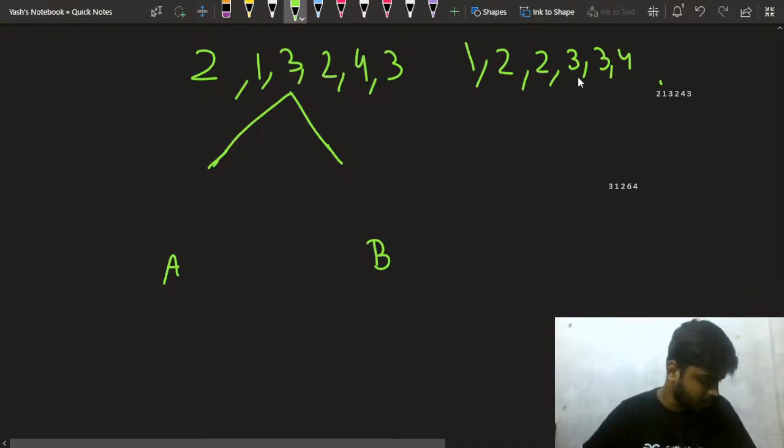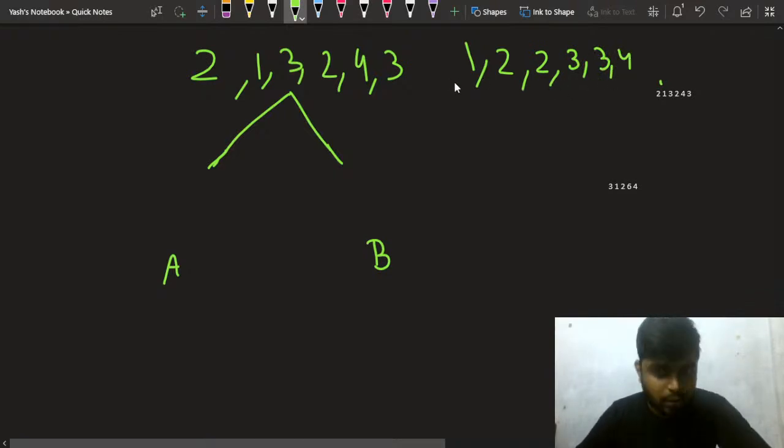I also thought of sorting first. Okay, let's see what we can do. 1 2 2 3 3 and 4.